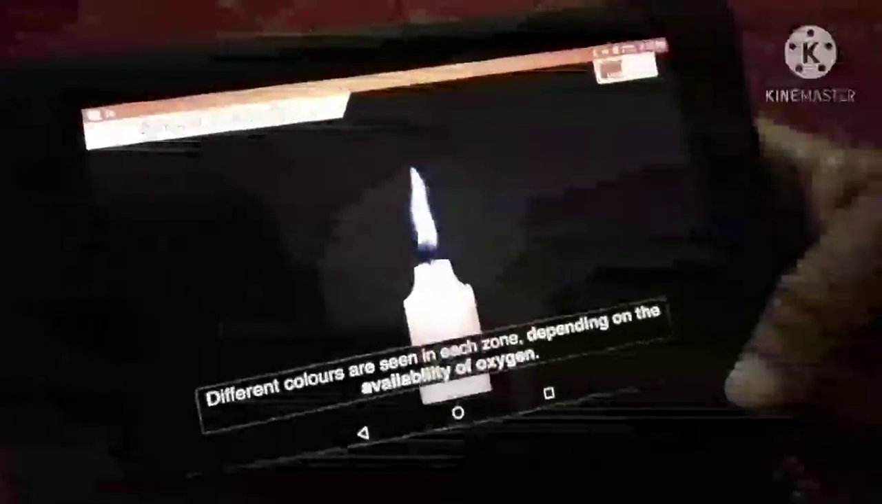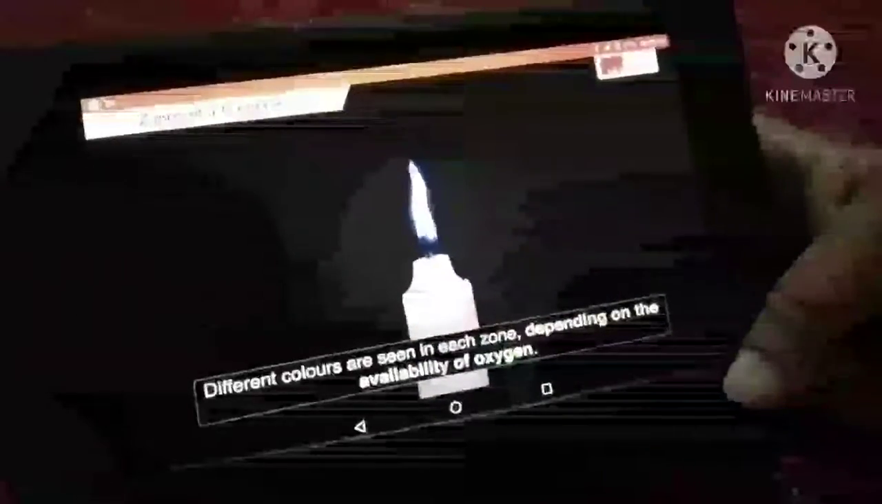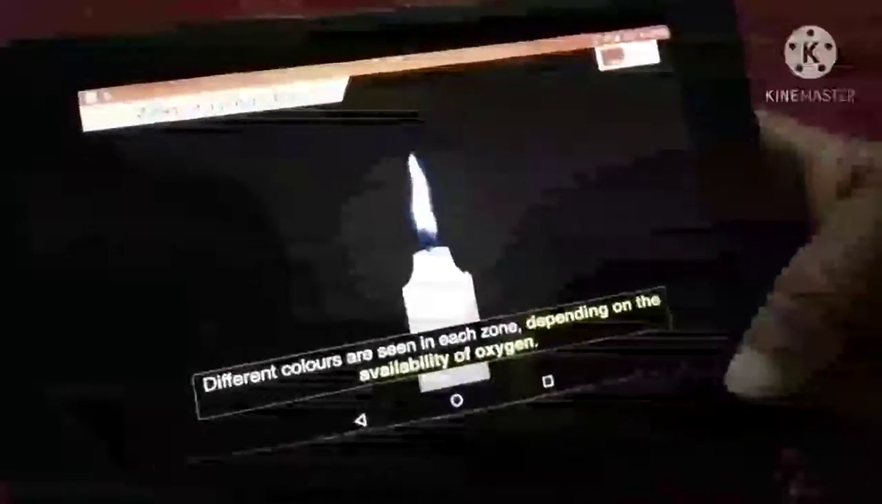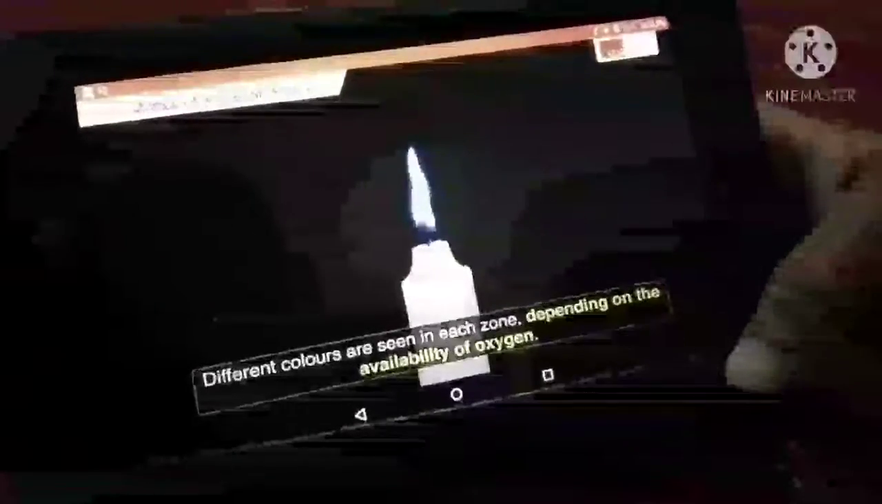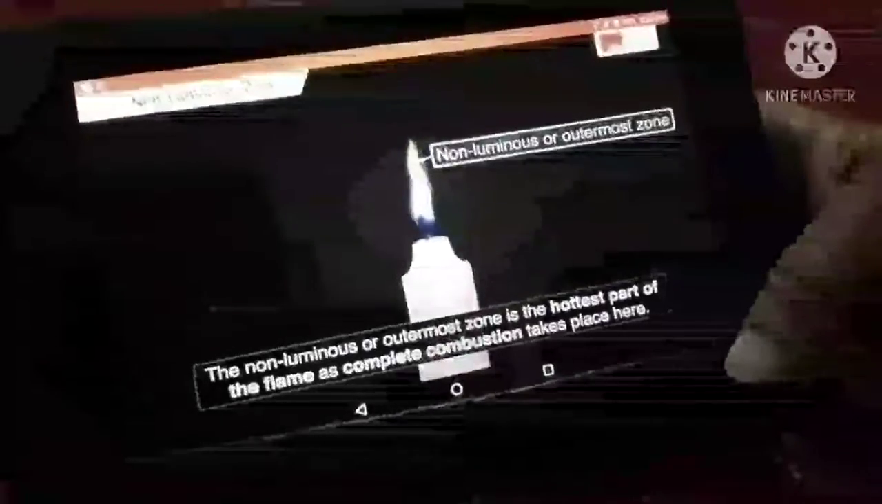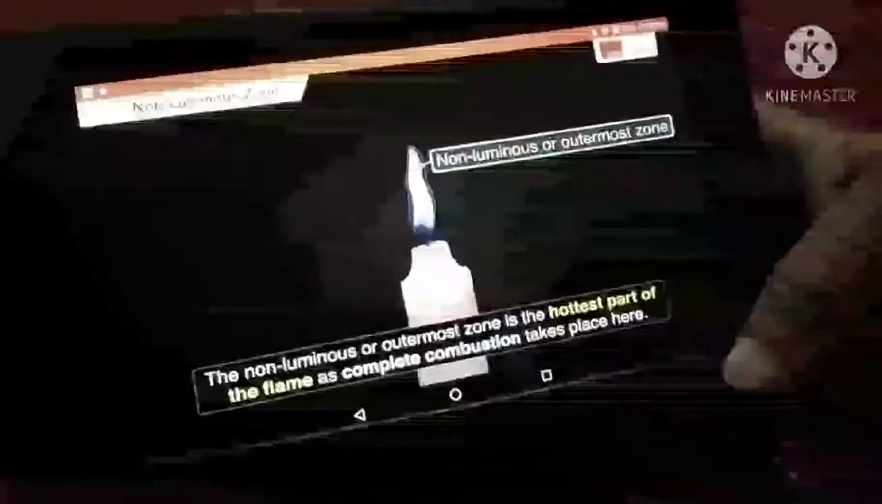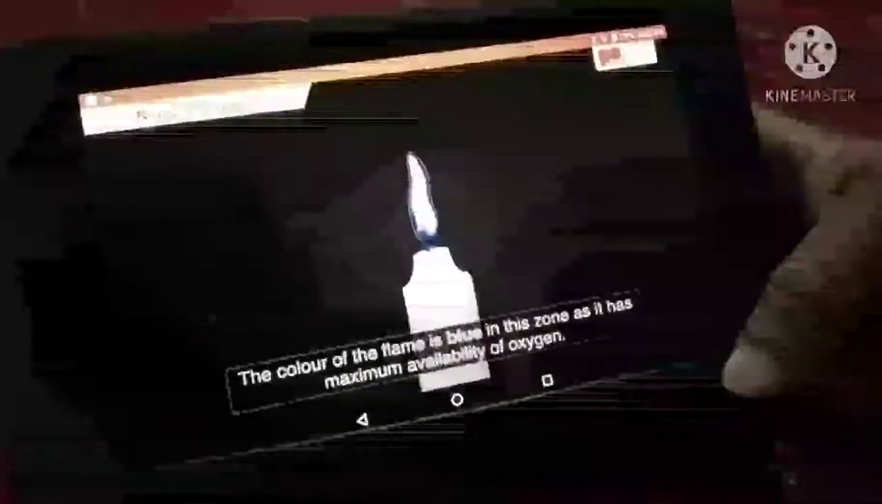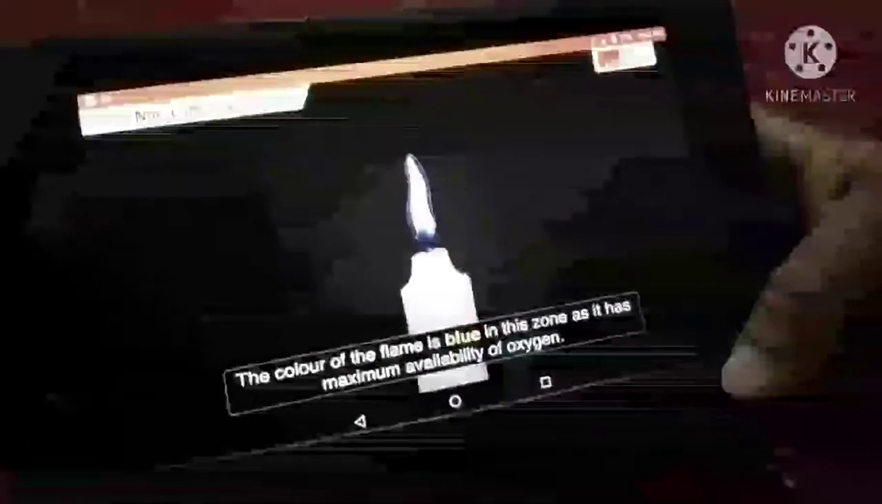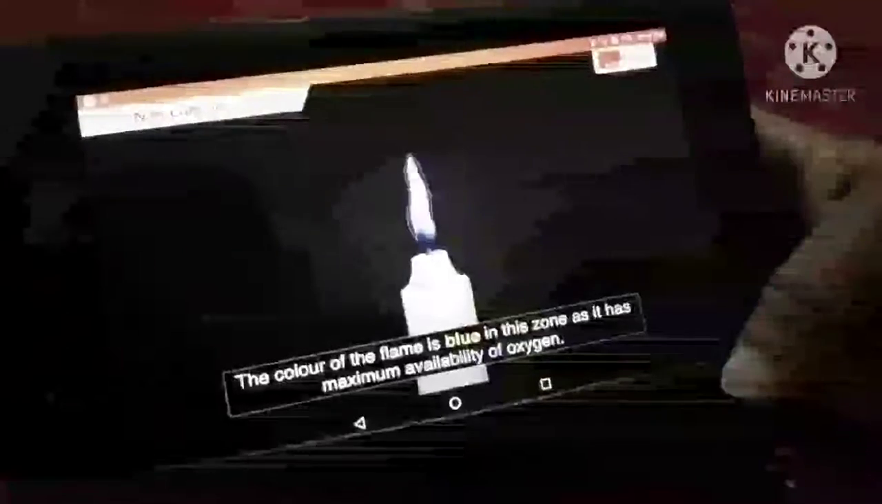The different colors are seen in each zone depending on the amount of oxygen available in the zones. The non-luminous zone or the outermost zone is the hottest part of the flame. This is because complete combustion takes place here. The color of the flame is blue here as it has the maximum availability of oxygen.